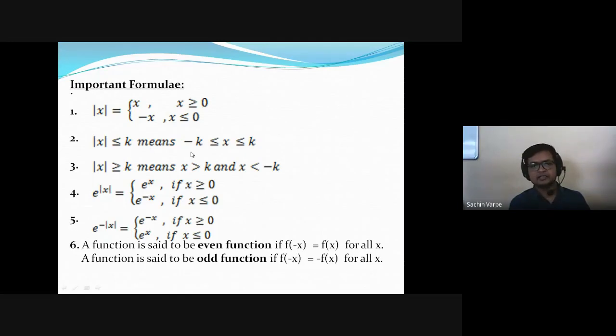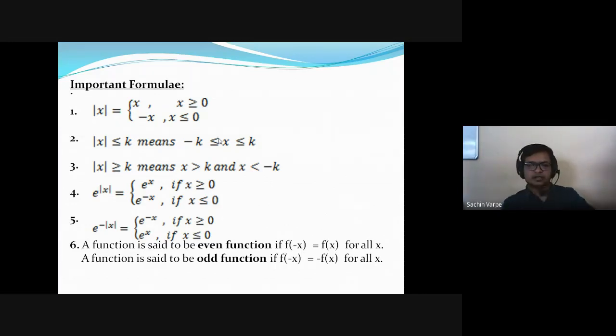Does it lie between minus 1 and 1? Yes, x is equal to 1 by 2. And the mod of 1 by 2 is less than 1. If you take minus half, does it lie in this interval? Yes. So what is the mod of minus half? It is again half, which is less than 1.